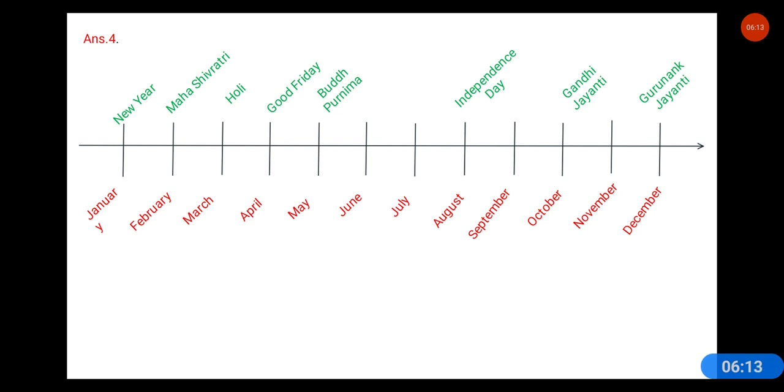And Buddha Purnima comes in the month of May. June and July, these 2 months are empty. Independence Day comes in the month of August. There is no festival in September. Gandhi Jayanti falls in October. November is also free. Guru Nanak Jayanti comes in December, right? So this is the timeline. How do we make it? The process is given in answer 5. I have already read it for you.